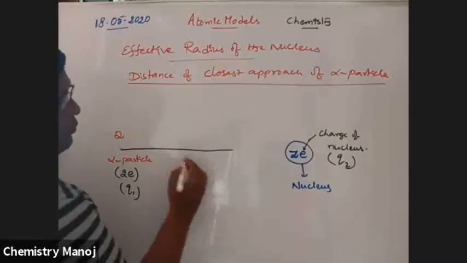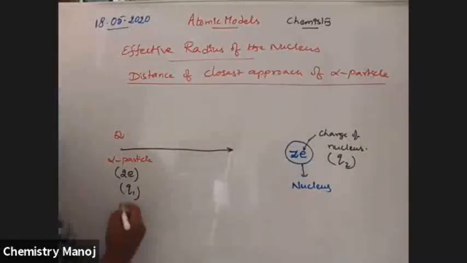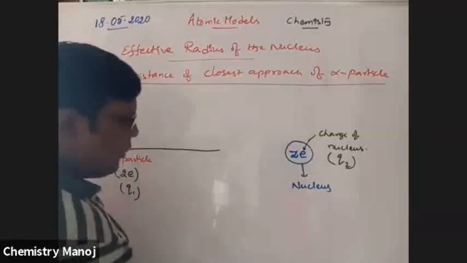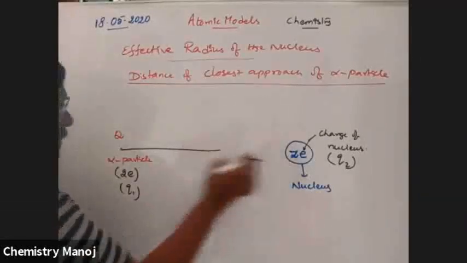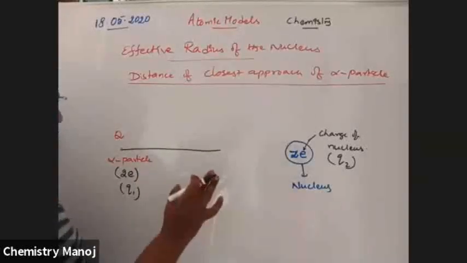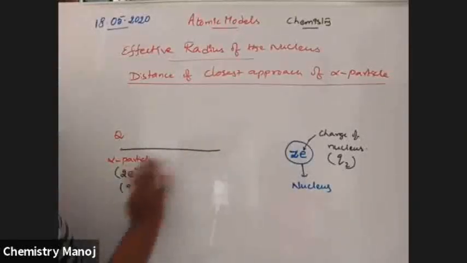Now this alpha particle moves towards the nucleus. My dear boys, see here: at the largest distance there is no attraction or repulsion between these two charges, so they are not influenced by one another.